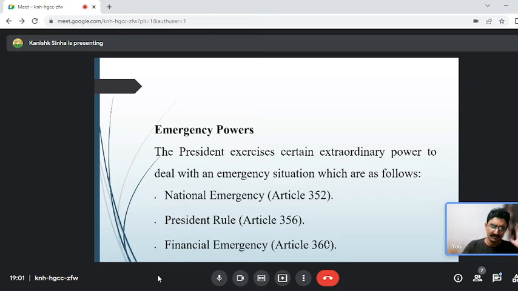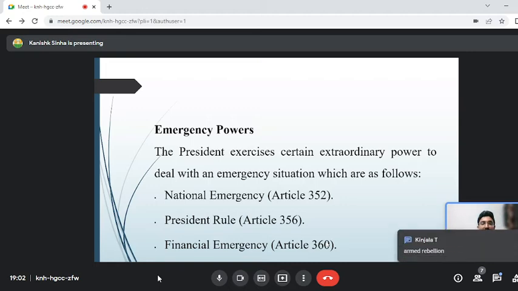1975. Whenever the term national emergency comes, it brings to our mind the 1975 era when the national emergency was imposed, a very black day in the history of India. National emergency is something when there is an external aggression, or we have internal rebellion or armed rebellion in the country. Very good. So we are now having armed rebellion.